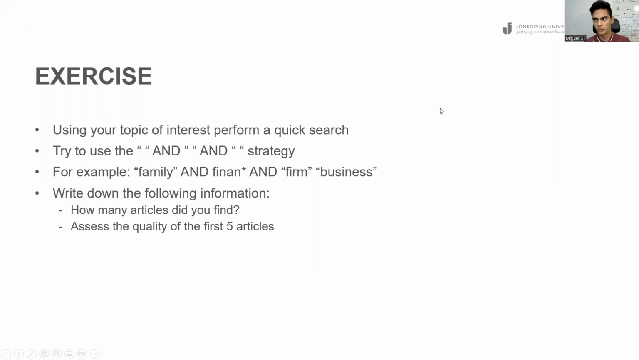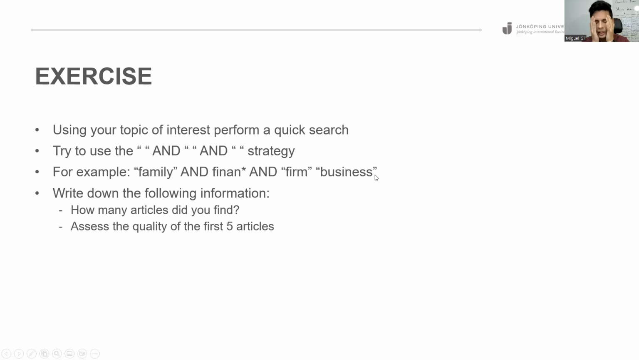Okay, so now let's do the exercise. Actually, very, very simple. My suggestion is that, using the topic of interest, maybe from the very first lecture, you try to define some keywords and use the quote concept, so that you can have something like this. For example, here I have something like "family" and "finance", and "firm" and "business".